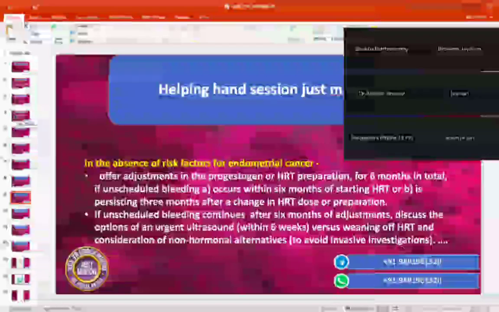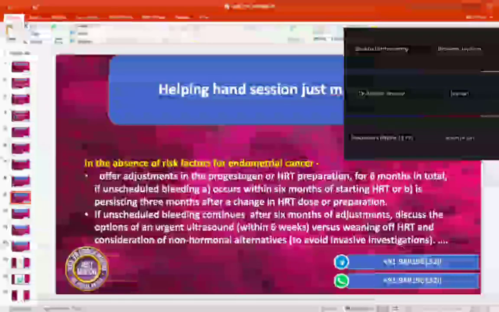Taskeen, because you have presented, I will give you preference. Unmute yourself. So now the patient's BMI is 42. She has come with unscheduled bleeding after HRT. How are you going to give her a treatment plan? What should be your immediate statement? Tell her, do not tell me.